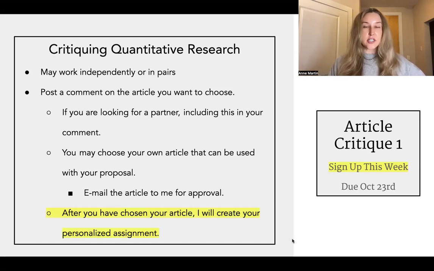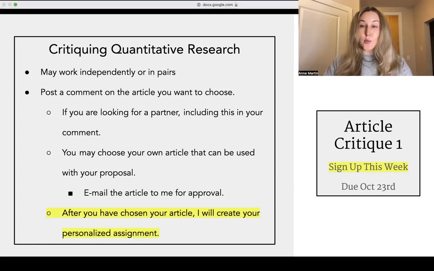Now, this week we are just selecting our articles. As soon as you have chosen your article, I'll create your personalized assignment. We are doing this in Perusall, but it's going to be a little bit different than the normal discussions because it is either an independent or a partner assignment. So I'll be creating those assignments for you once you have chosen your article. What you're doing this week is signing up for your article in Perusall, clicking through the choices, and writing a comment on the one that you want to do.